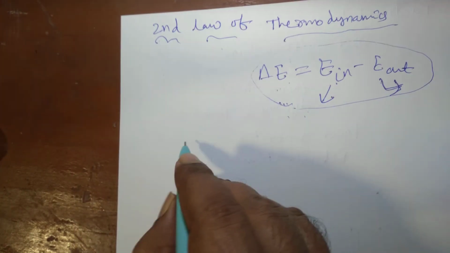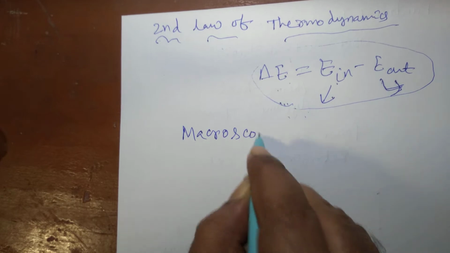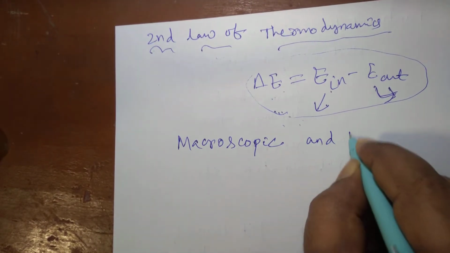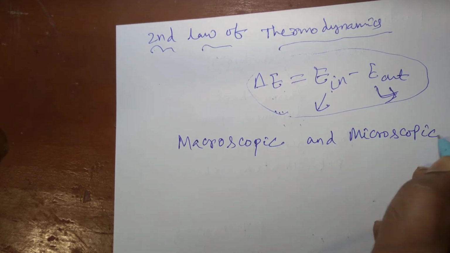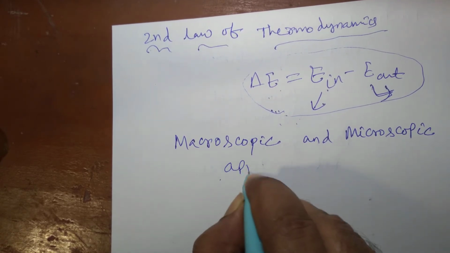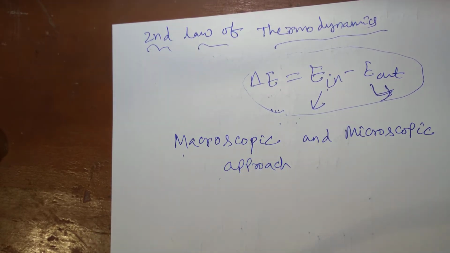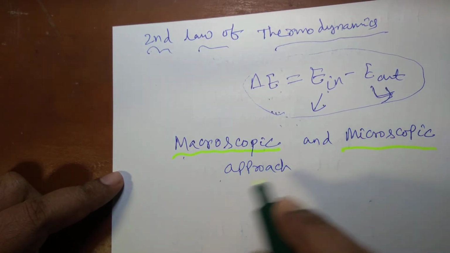The next important point that we are going to discuss is the macroscopic and microscopic approach to studying thermodynamics. There are two approaches, or two ways, of studying thermodynamics: one is the macroscopic approach and the other is the microscopic approach.